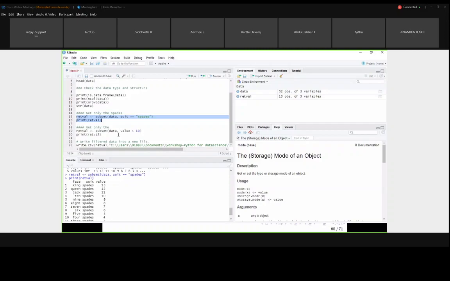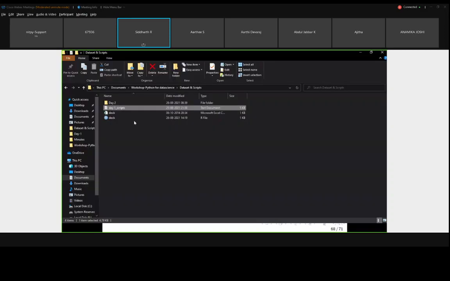You can write it in a CSV file, and you can send it to some other people. For that, you have to use a function, write.csv of return value. So this return value, I am going to write. I also have to give the path where I am going to write. First I will delete this, then I will run.